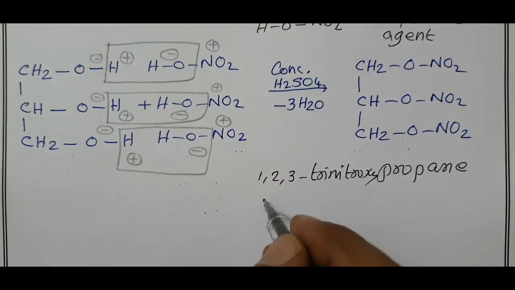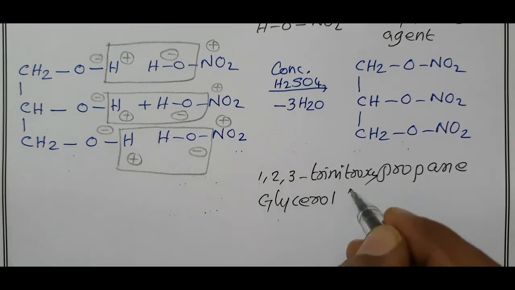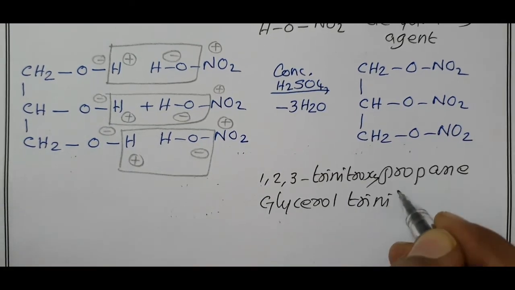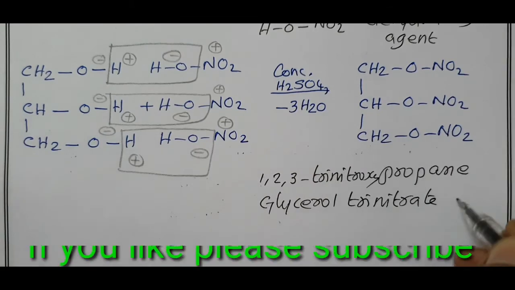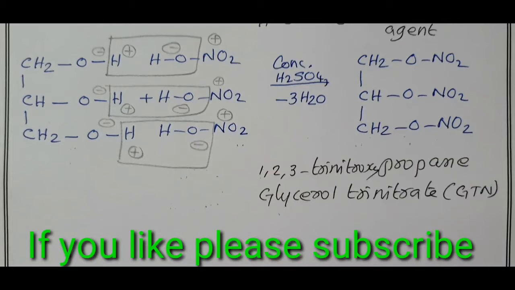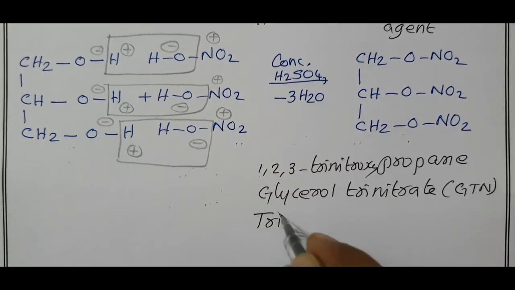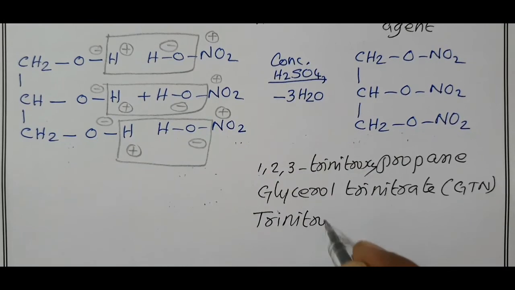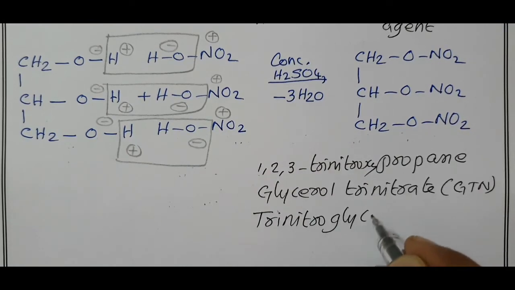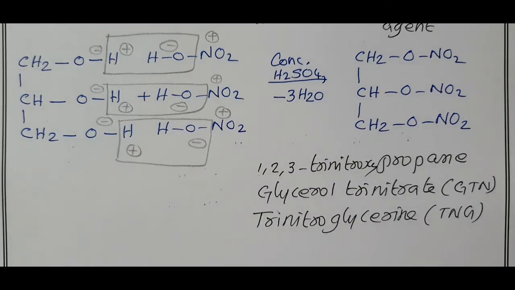Also called glycerol trinitrate, simply denoted as GTN, or one more name, trinitroglycerin, TNG, used as a powerful explosive compound.